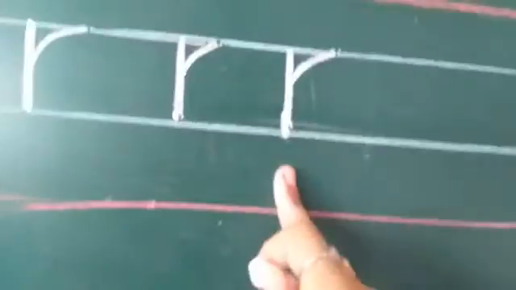R for rabbit. Standing line and slant line. It makes small letter R. R for rat. Standing line, then slant line. It makes small letter R. R for radio. Start with the first blue line and finish with the second blue line, standing line, and then touch with the first blue line, slant line. It makes small letter R.